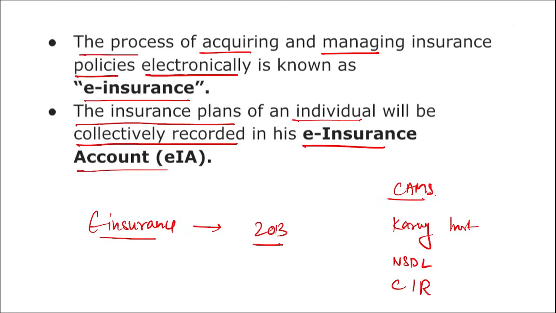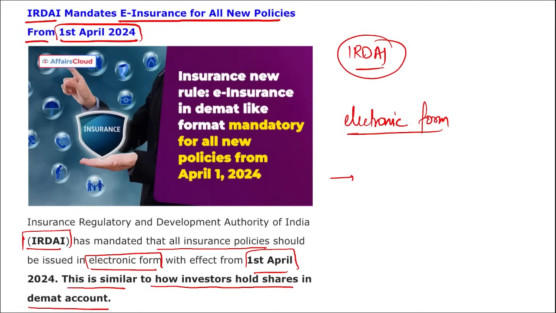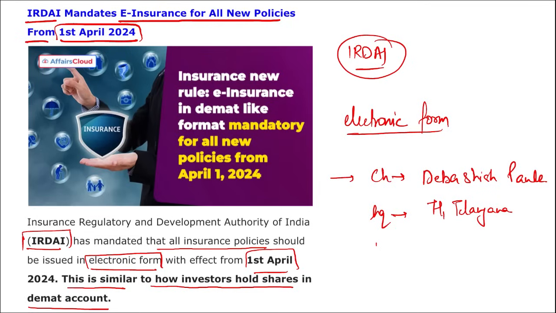Correct? Then if we talk about IRDAI, who is the chairperson of IRDAI? Devashish Panda. Where is the headquarter? It is in Hyderabad, Telangana. And when was this established? It was established in 1999.